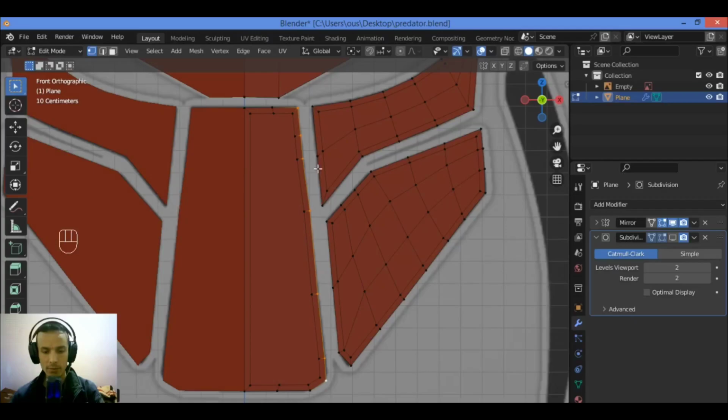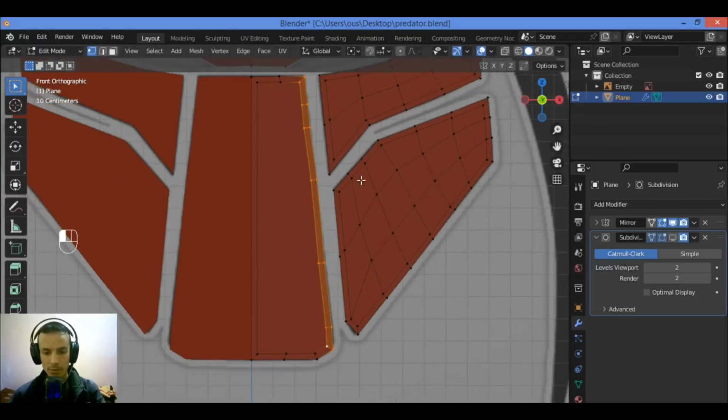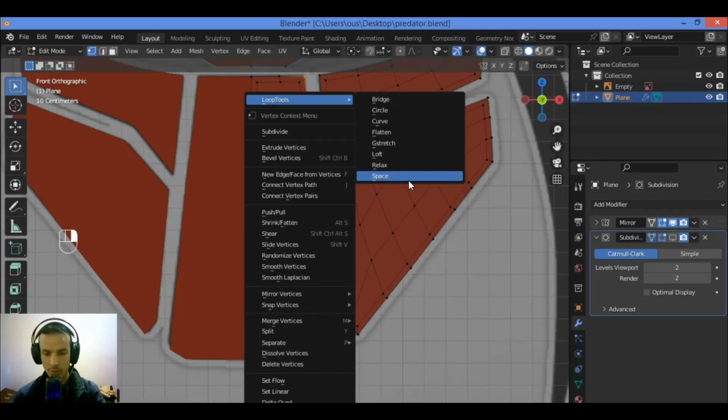Hold down Ctrl, click to select all those vertices. Hold down Shift, click that vertex, and hold down Shift and Ctrl and right click to select that vertex. Hold down Shift to deselect all those vertices. In this case, let's see what we have over there. I'm going to set the same distance. Just like this, click using the loop tools add-on, go over, space.